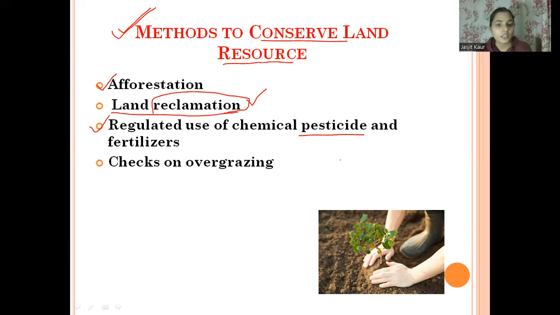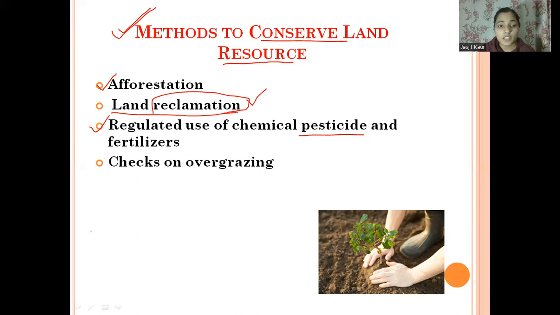But when farmers overuse these chemical pesticides and fertilizers, they seep down into the land, and this decreases the fertility and the quality of the soil. So we need to regulate, or limit, the use of these chemical pesticides and fertilizers.